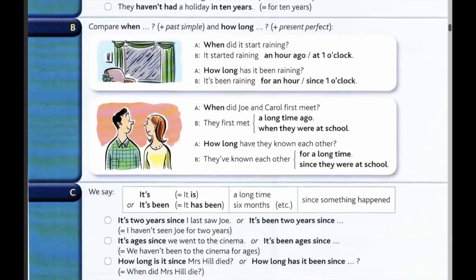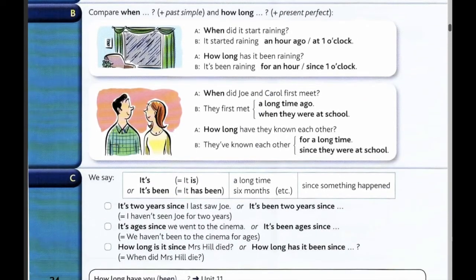In section B, let's compare when plus the past simple and how long plus the present perfect. When did it start raining? It started raining an hour ago. Or it started raining at 1 o'clock. How long has it been raining? It's been raining for an hour. Or it's been raining since 1 o'clock.